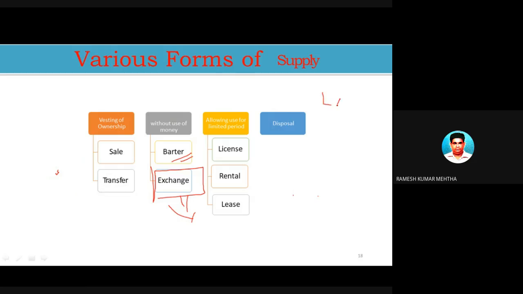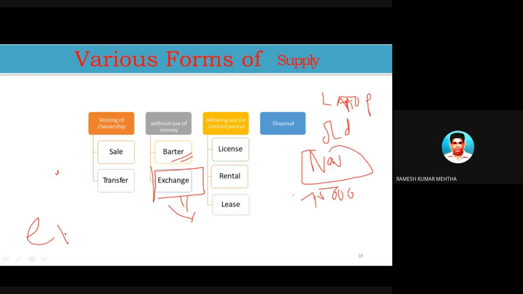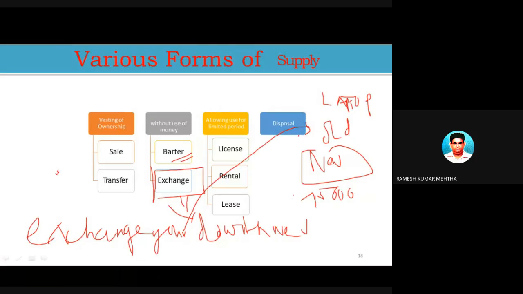Yesterday also I gave this example. My laptop has become old and I want to purchase a new one. But it's very costly, 75,000 rupees. But there is an offer. What is that offer? Exchange your old laptop with a new one. What does that mean? You give the old one to the dealer or the shopkeeper and he will give you the new one.